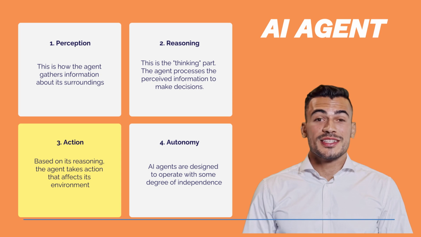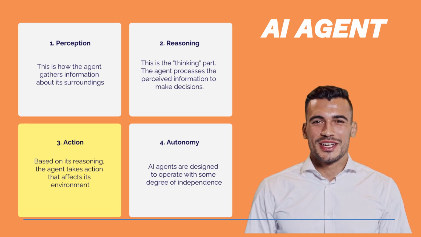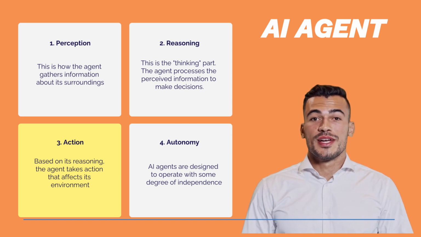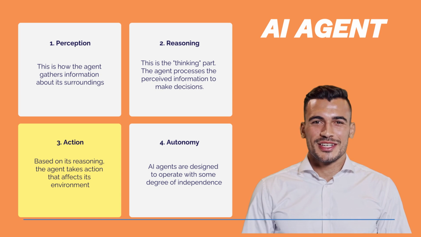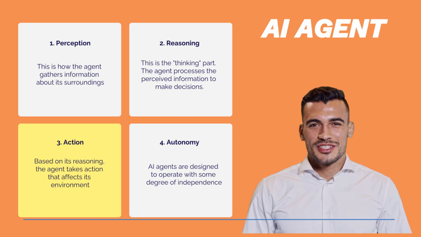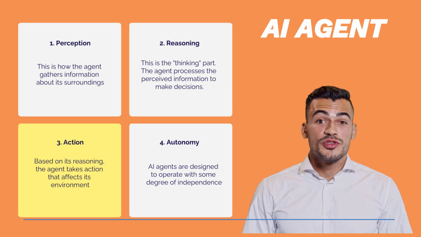Based on its reasoning, the agent takes action that affects its environment. For a software agent, this might involve displaying information, sending a message, or manipulating data. For a robot, it could involve moving limbs, grasping an object, or navigating a space. The actions are aimed at achieving the agent's predefined goals.